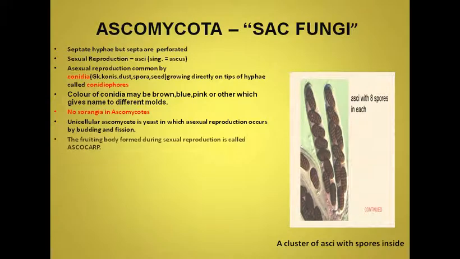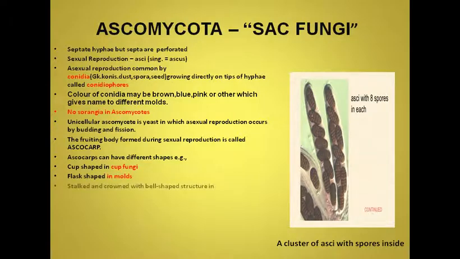The unicellular ascomycete is yeast, in which asexual reproduction occurs by budding and fission. The fruiting body found during sexual reproduction is called ascocarp. Ascocarps can have different shapes in different types of ascomycetes: cup-shaped in cup fungi, flask-shaped in molds, and stalked and crowned with a bell-shaped structure in morels. These are examples.